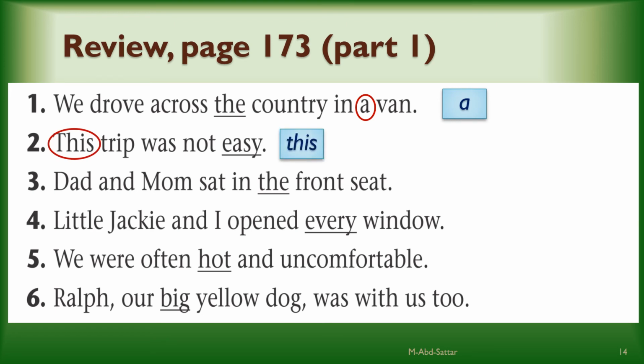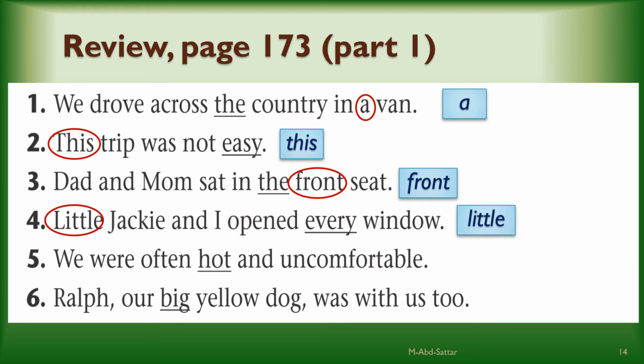Number 3, the article the is already underlined for you. What is another adjective? Exactly. Front. Number 4, you have one adjective already underlined for you. What is another one? Perfect. It is little.